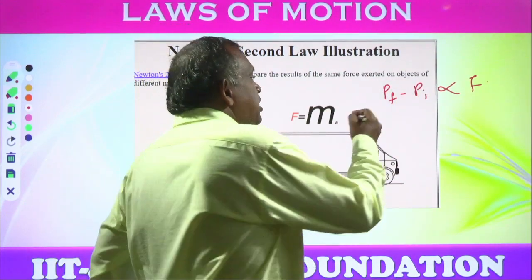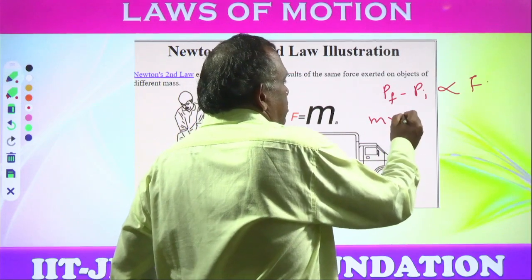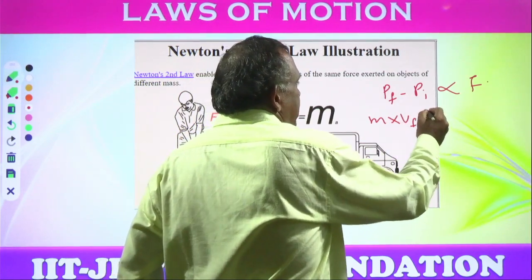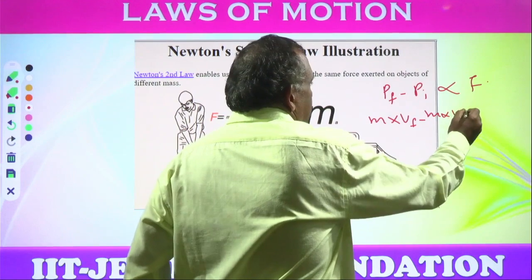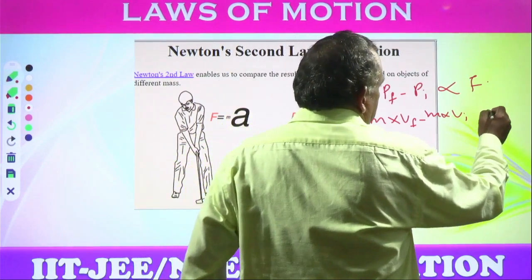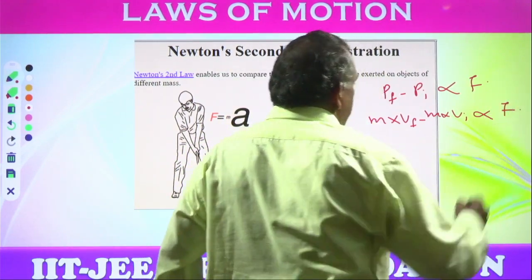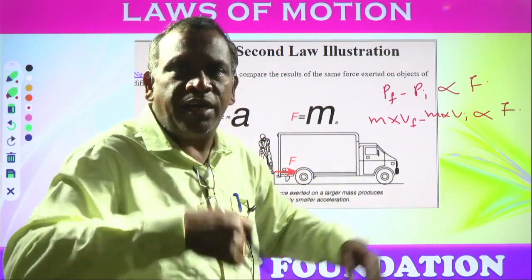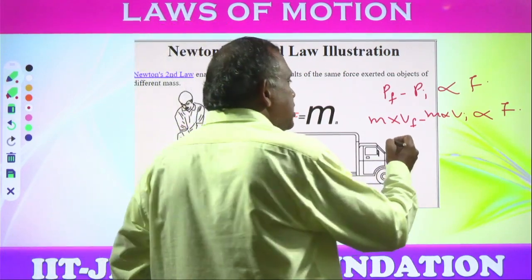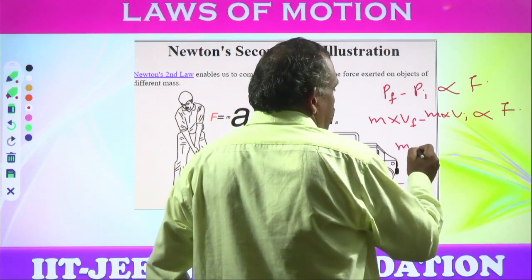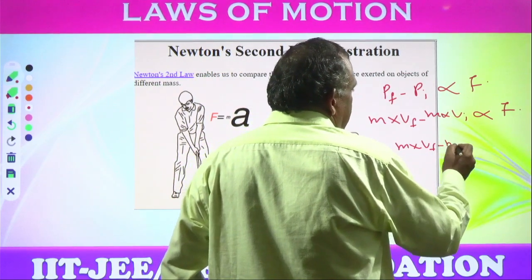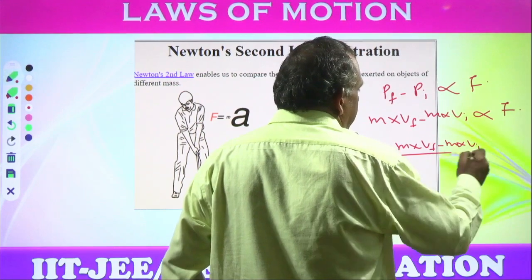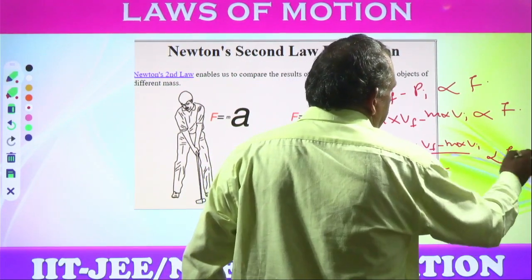Momentum is nothing but mass into velocity. So m into Vf minus m into Vi is directly proportional to force. This is change of momentum. Rate of change of momentum means divided by time. So (mVf minus mVi) upon time is directly proportional to force.